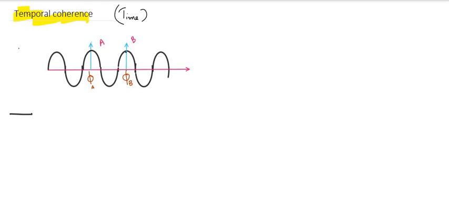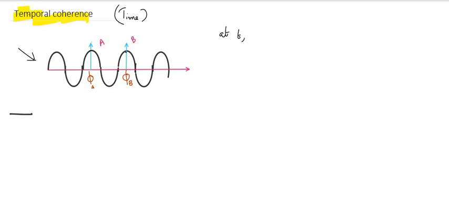Suppose we have a wave here. In this picture we have a wave, and I'm considering two different points. At a particular time t, I'm measuring the phase of the wave. At this particular point I have phi a, and at this particular point I have phi b.